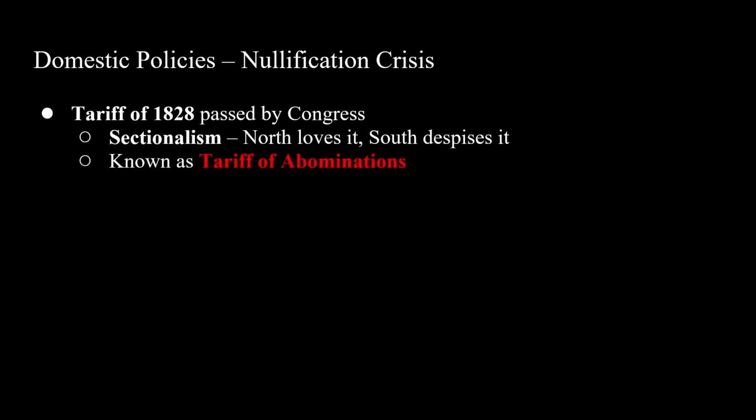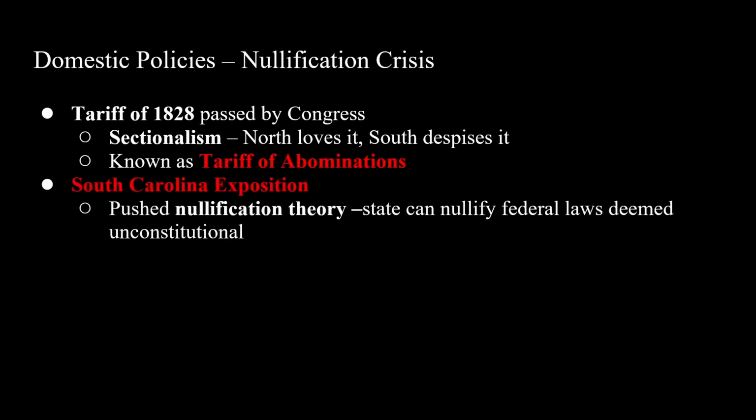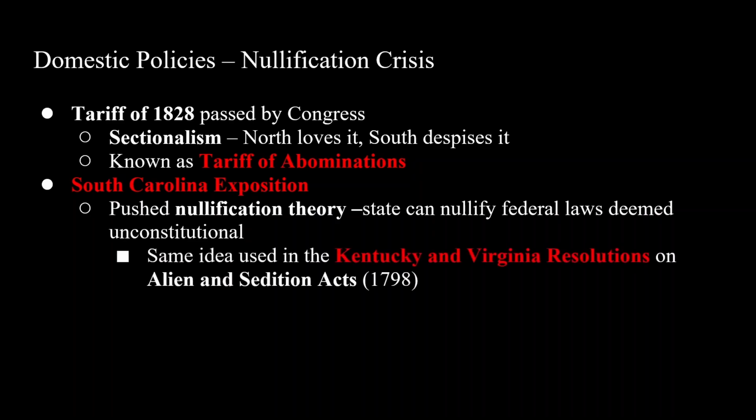Congress is going to pass the Tariff of 1828, and obviously the North is going to love it, the South hates it. This is going to be known in the South as the Tariff of Abominations. You're going to have the South Carolina Exposition, which pushed nullification theory, the idea that states can nullify federal laws that they deem unconstitutional. It's the same idea used in the Kentucky and Virginia Resolutions during the Alien and Sedition Acts. Congress is going to pass the Tariff of 1832, which actually lowered the rates.